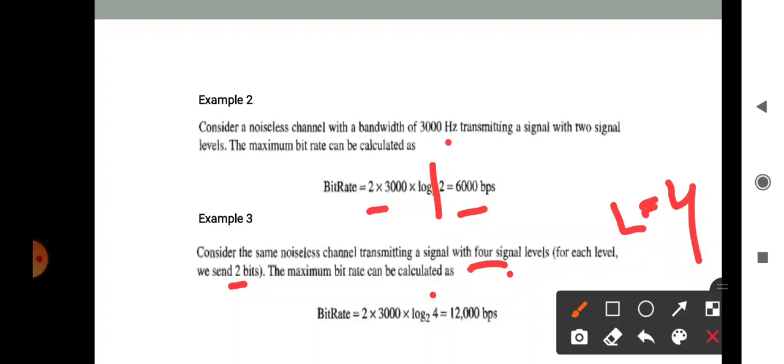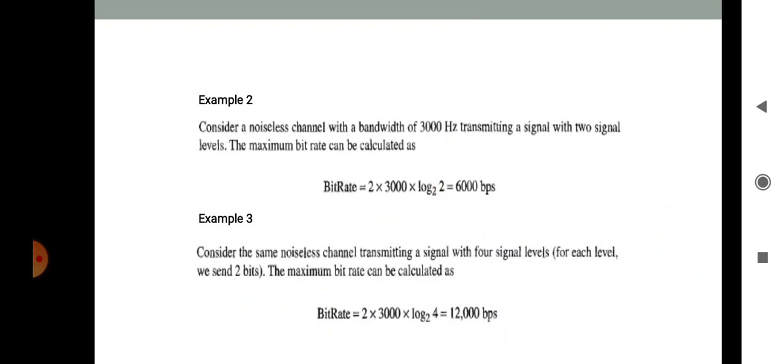Put in the formula: bit rate is equal to 2 into bandwidth into log 2 L. The bandwidth is 3000 hertz as in the previous example, and then log 2 4. When we calculate this, log 2 4 is 2, and 2 into 3000 is 6000, and 6000 into 2 is 12,000 bps, bits per second.